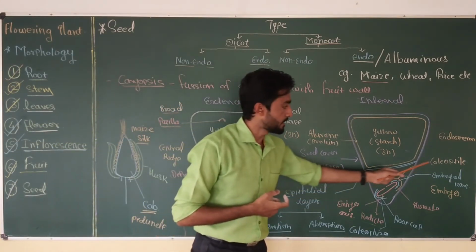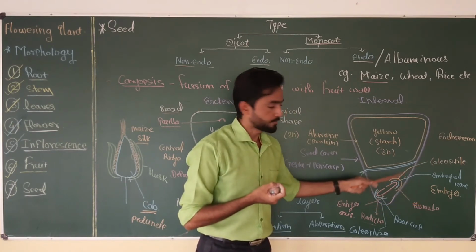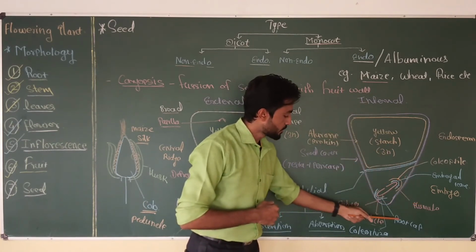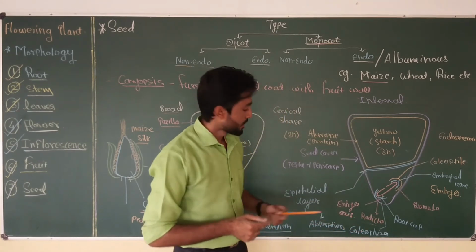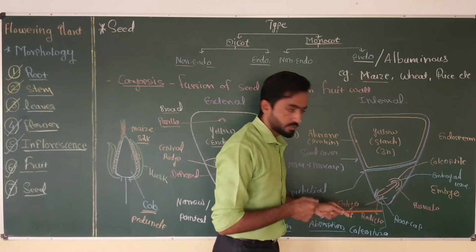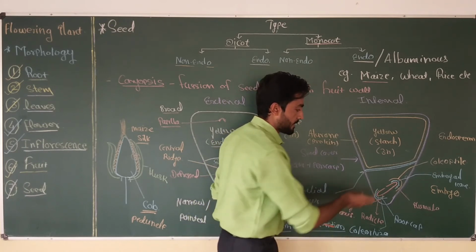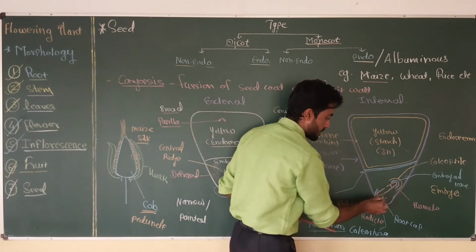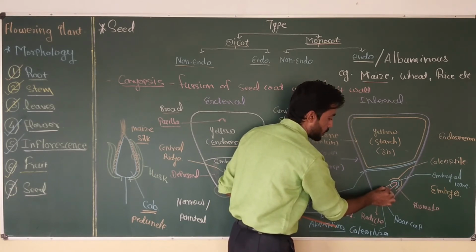So this coleoptile protects the young plumule or young shoot at the time of seed germination. Similarly, the root cap and coleorhiza protect the radicle. Now, in between the plumule and radicle, all other parts which are present in a normal embryonal axis are also present here, like the epicotyl region, hypocotyl region, and at the center the embryonal node is present.